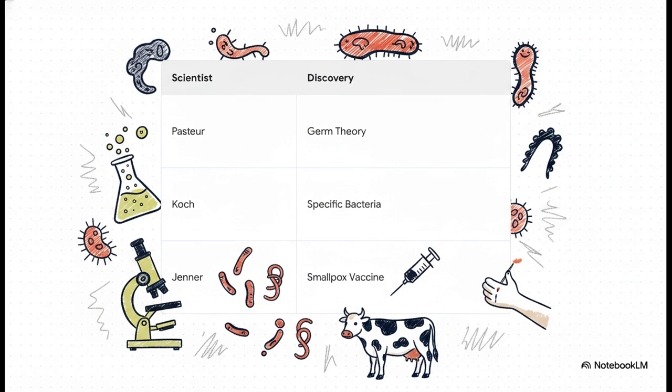So look at the heavy hitters of the 19th century, who took that microscopic discovery and used it to save millions of lives. Louis Pasteur proved that germs actually cause disease and sour milk. Then Robert Koch took it a step further by identifying the specific bacteria causing deadly illnesses like anthrax, cholera, and tuberculosis. And of course, Edward Jenner developed the first ever vaccine for smallpox.